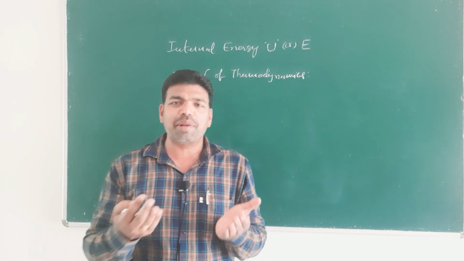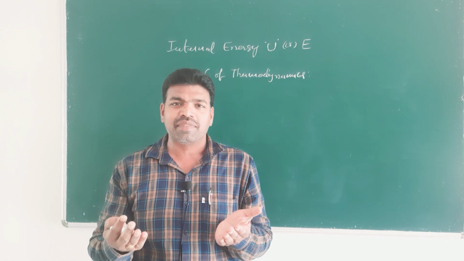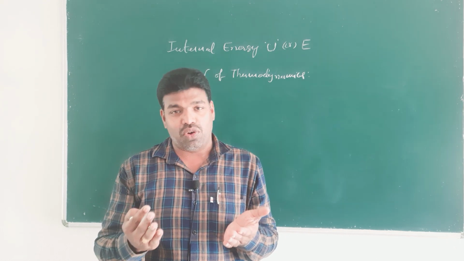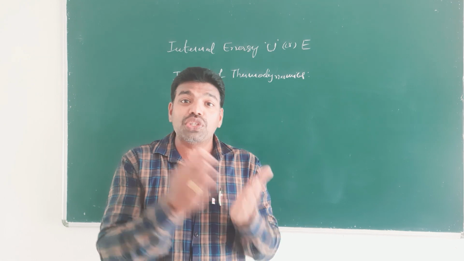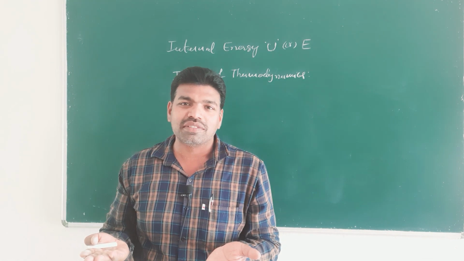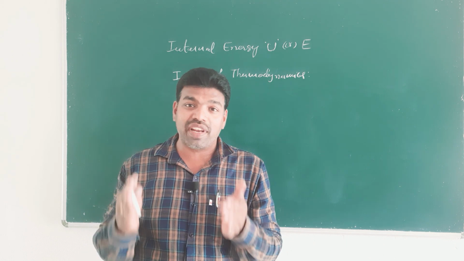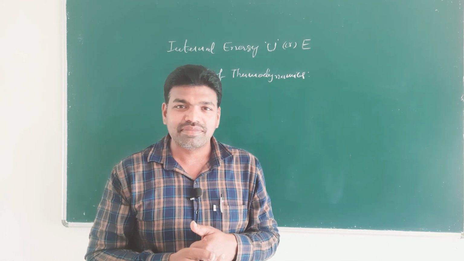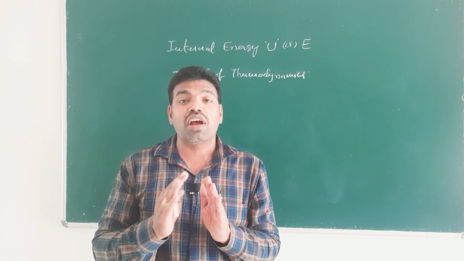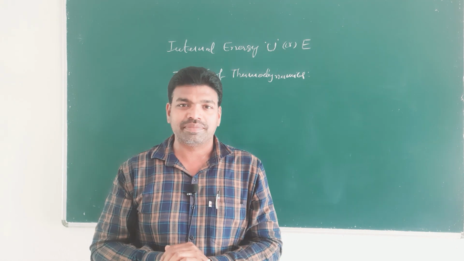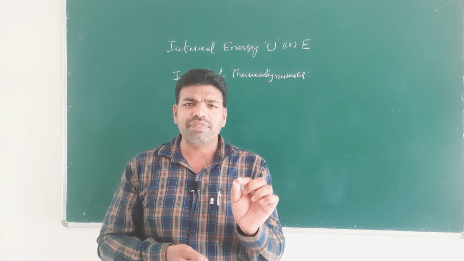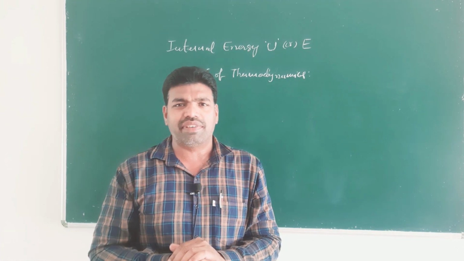How can we create a perpetual motion machine of the first kind, a machine which operates in cycles and can produce work without the expenditure of energy? Without the expenditure of energy, can we do work? No, we cannot do any work, because work is a mode of energy transfer.